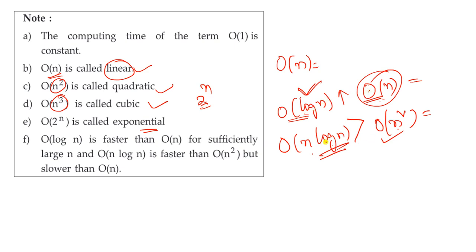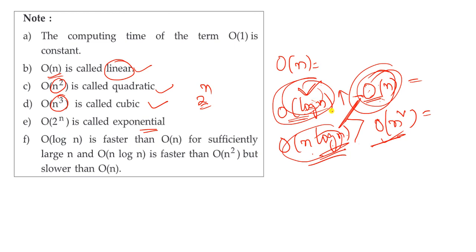That means when compared to these three, which one is good? O of log n, O of n, O of n log n. O of log n is fast when compared to O of n. When compared to these two, this one is good. Clear? When compared to these two, this one is good. So like this we have to find out.